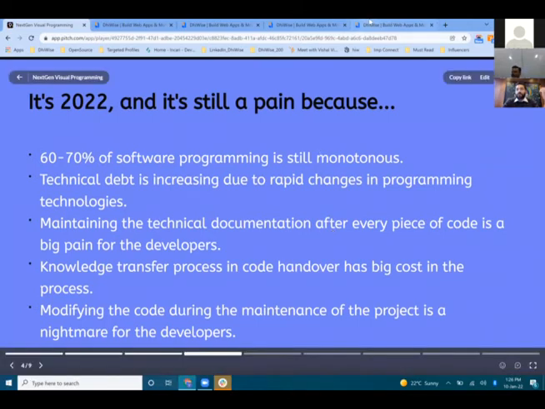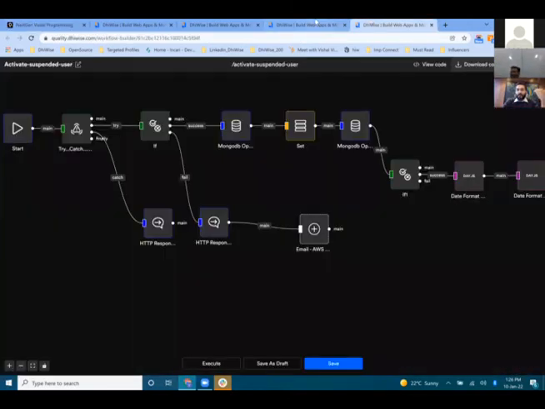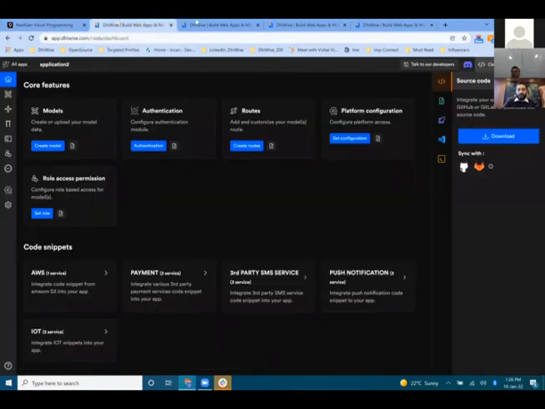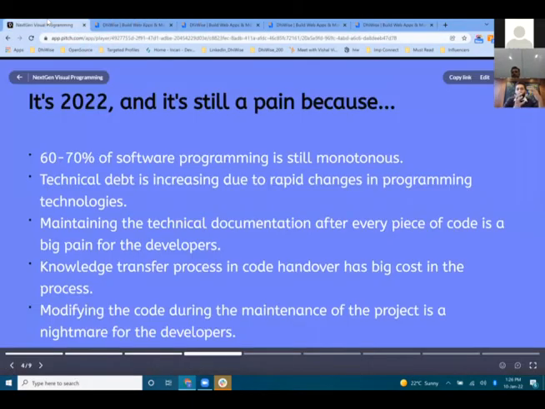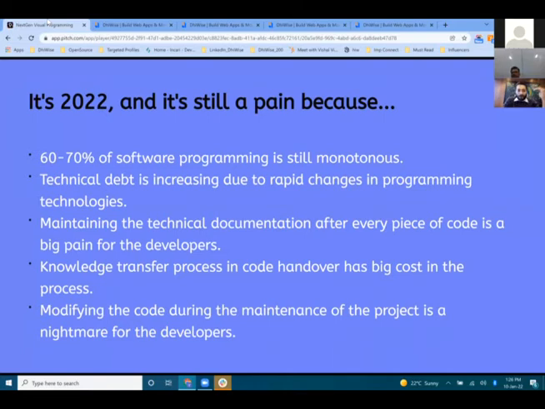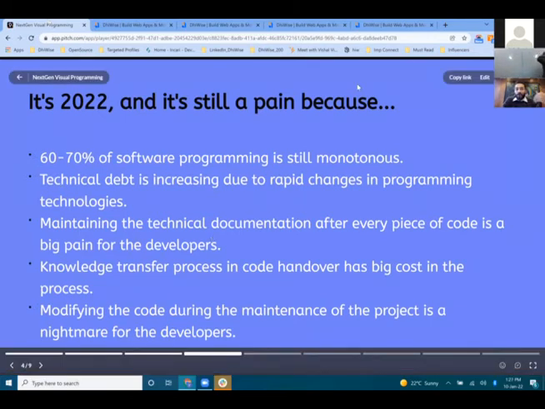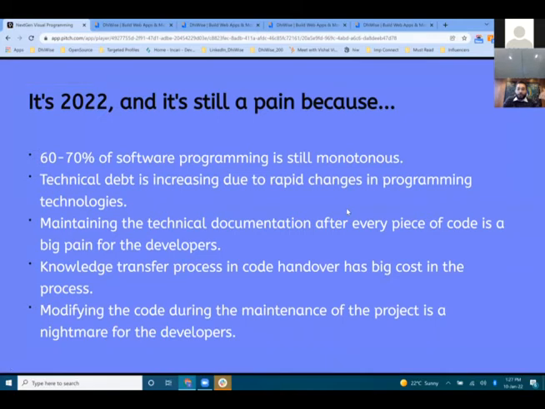Next is maintaining the technical documentation after every piece. As I said, the way we are creating the entire application, after writing the code, we do a flow diagram, or after drawing the flow diagram, we go for the code. Here you just need to do one of the things, and the second thing will be automated. That's how the entire UI of DhiWise is going to be. So you can maintain your technical documentation very easily without putting in any effort. Then knowledge transfer: if the documentation is there and the UI is that simple, your process of handover is going to be very easy.